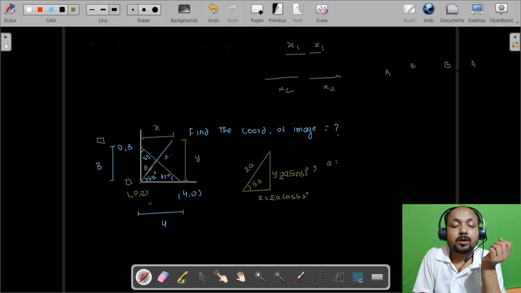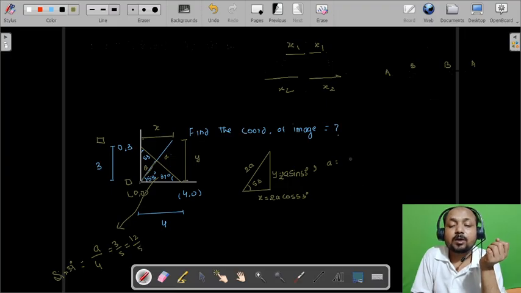So a upon 4 is equal to sine 37, which is equal to 3 by 5. So a is equal to 12 by 5.